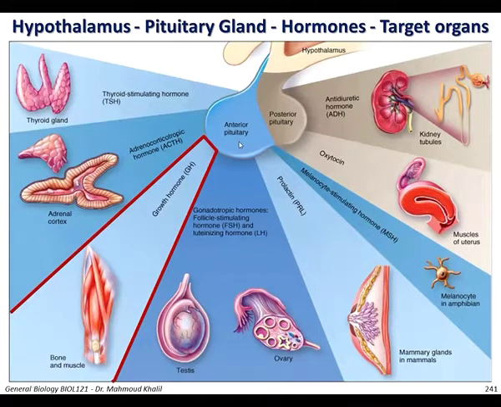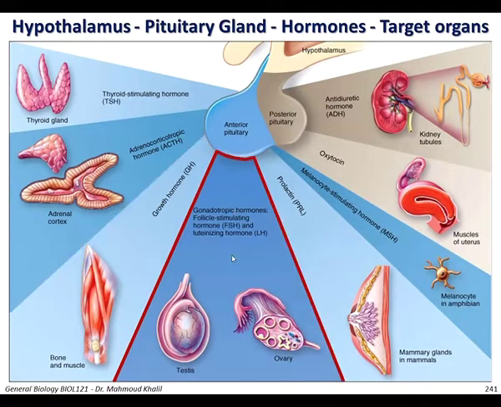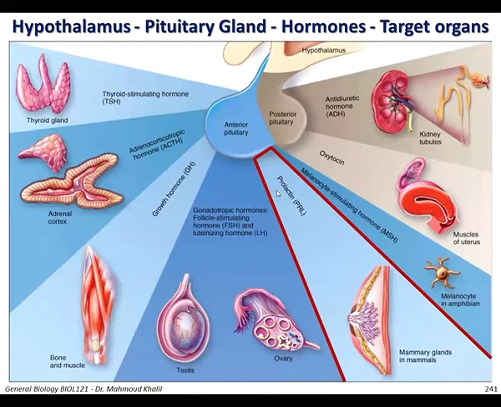As well, the anterior pituitary gland secretes one of the major hormones, which is the growth hormone, and this growth hormone can stimulate or affect a lot of target organs like bone and muscles. As well, the anterior pituitary secretes the gonadotropins FSH and LH, which affect the behavior and the activity of the gonads, the testes and the ovary. As well, it secretes the prolactin hormone, and this prolactin hormone induces the secretion of milk in the mammary glands of mammals.